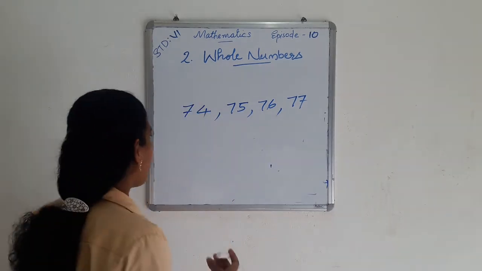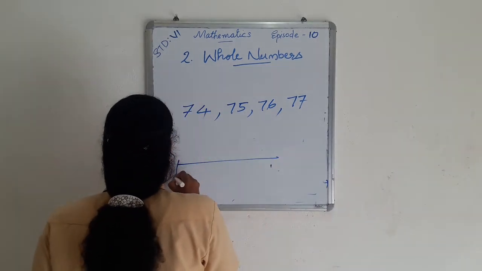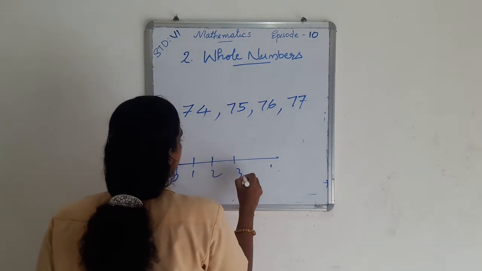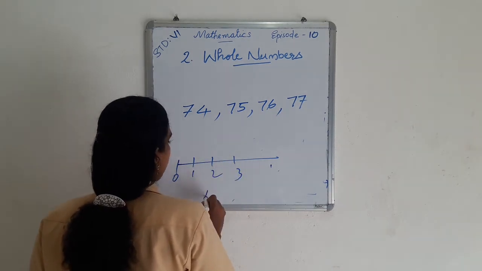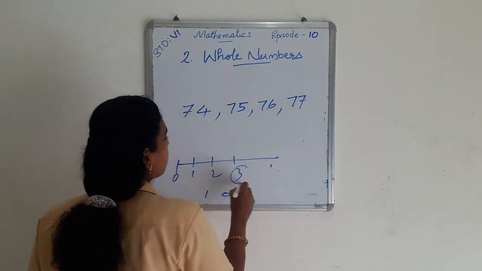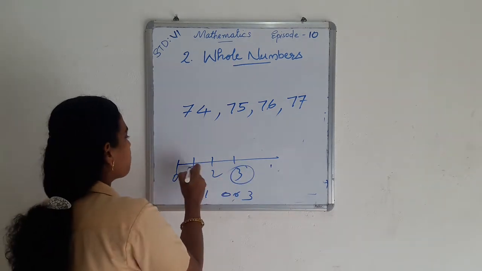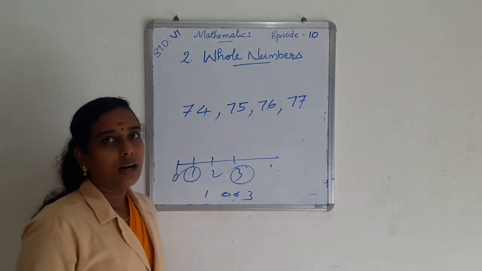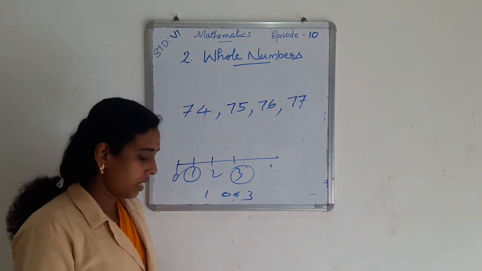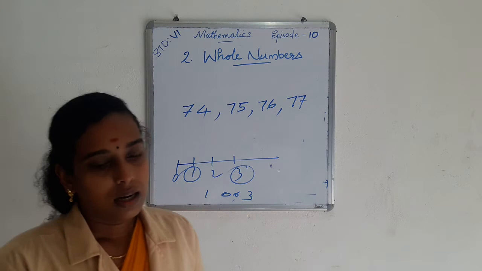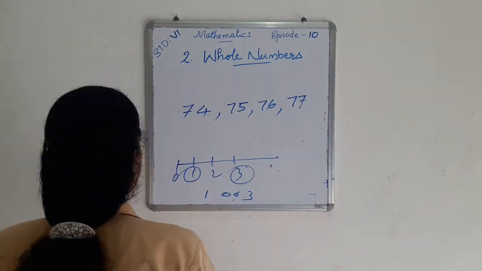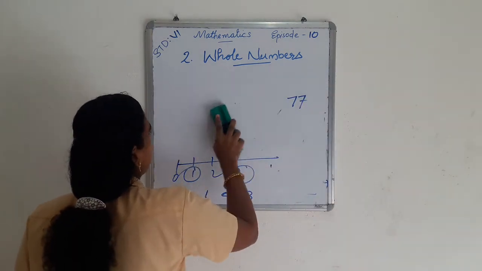For example, we write 0, 1, 2, 3 on a number line. Which is the greatest number, 1 or 3? 3 is the greatest and 3 comes on the right side of the number line, and 1 is the smallest number and comes on the left side of the number line.